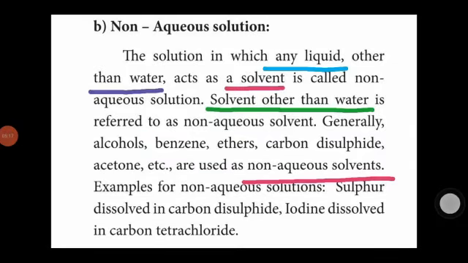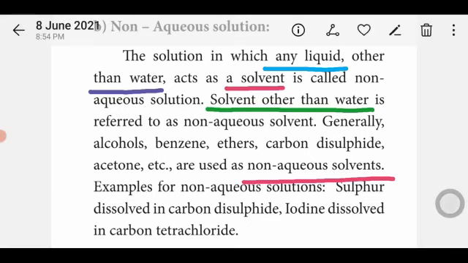Already we know some substances do not dissolve in water, so we need another solvent. These other solvents are called non-aqueous solvents. Examples of non-aqueous solvents: alcohol, benzene, ether, carbon disulfide, acetone. These act as a solvent and dissolve some substances. What are the substances?